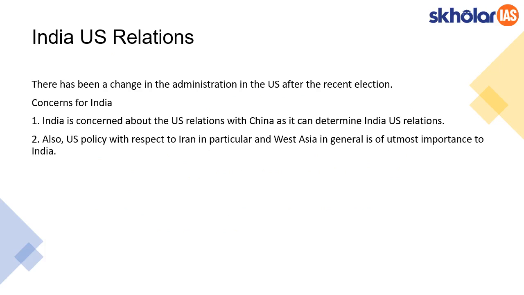The USA's bilateral and multilateral relationships, as well as its relationship with India, both have an impact on India's relationship with other countries. The first one is the US-China relation. It has a direct relation with India-China and India-USA.